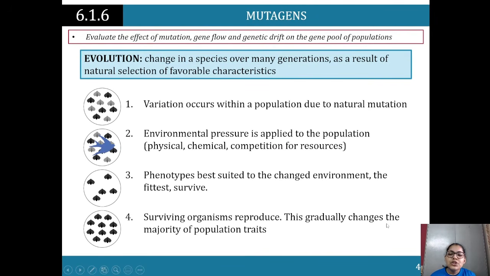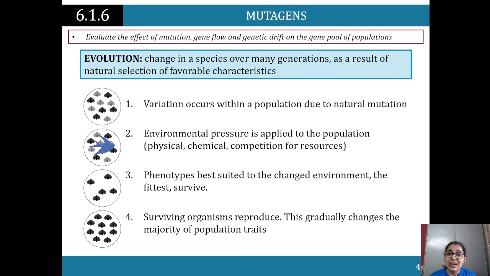Okay, so evolution, remember, is a change in the species over many generations. It's not sudden, it takes time. When we speak about evolution, we are talking about a long natural process, right? So changes in species over many generations as a result of natural selection of favorable characteristics. Variation occurs within a population due to natural mutation.